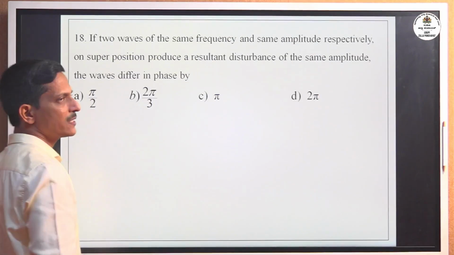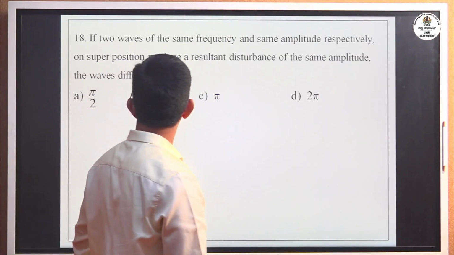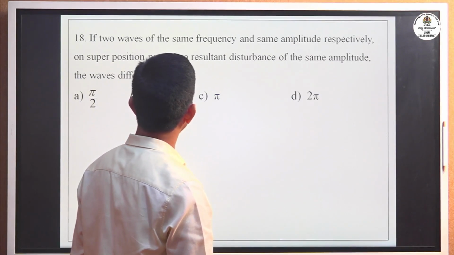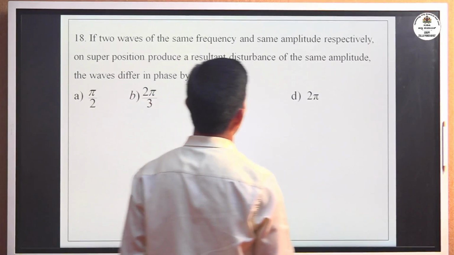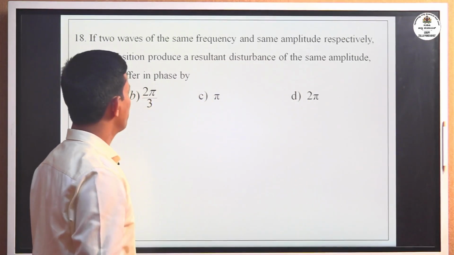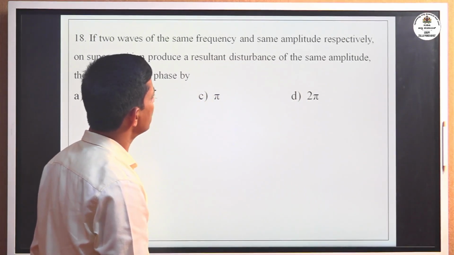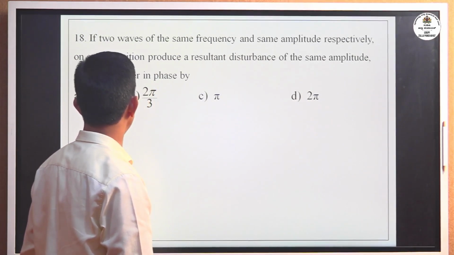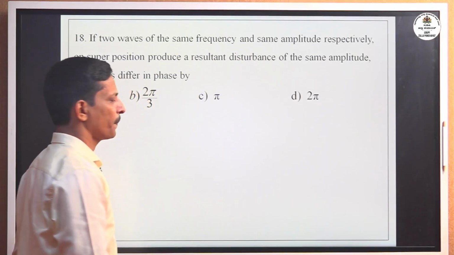Okay, move to the next problem, the 18th one. If two waves of the same frequency and same amplitude respectively, on superposition produce a resultant disturbance of the same amplitude, the waves differ in phase by?